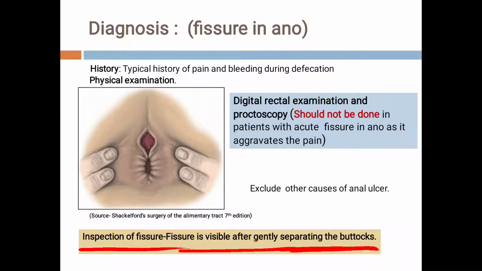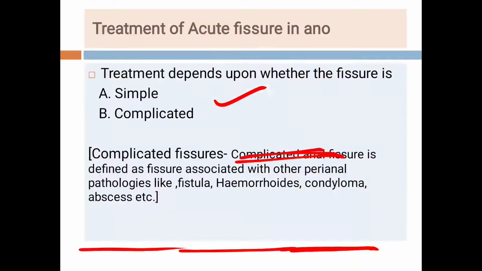Now the most important thing in this patient is that digital rectal examination and proctoscopy should not be done in a patient with acute fissure in ano because it aggravates the pain. Students, this is very important. We should not do digital rectal examination or per rectal examination and proctoscopy in these patients.